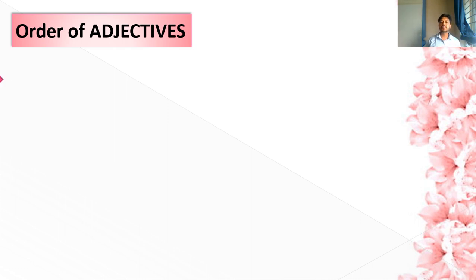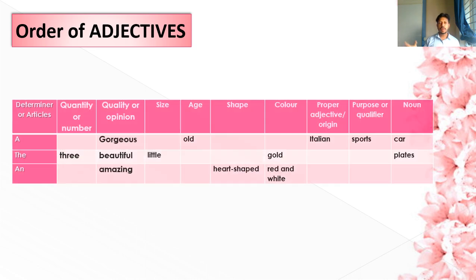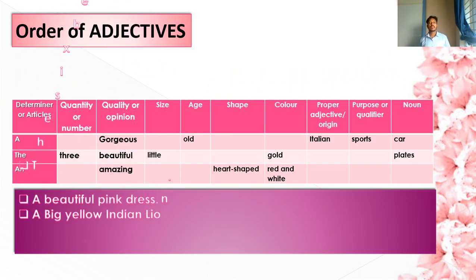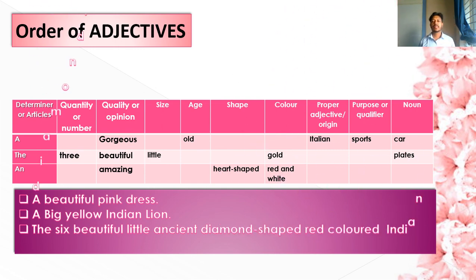Okay, so in this direction, the category of adjective will be used. In this direction means the car is going this direction. Suppose you have one sentence, and in that sentence you have a lot of categories of adjectives. Which category do you have to write first? That is the main topic or main theme of this very chapter, order of adjectives.